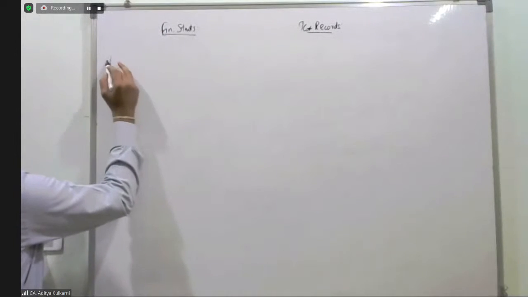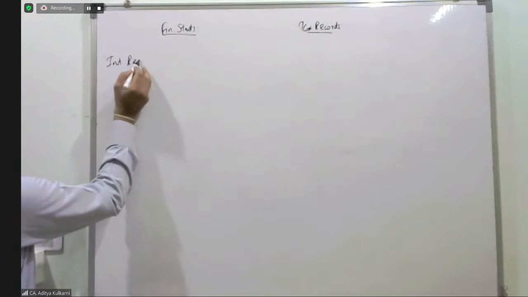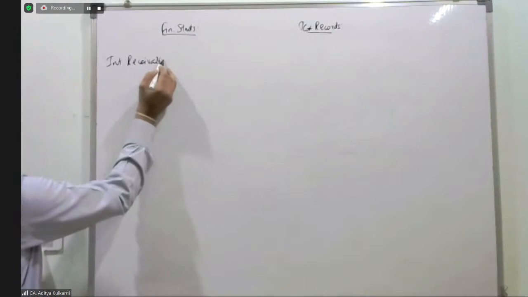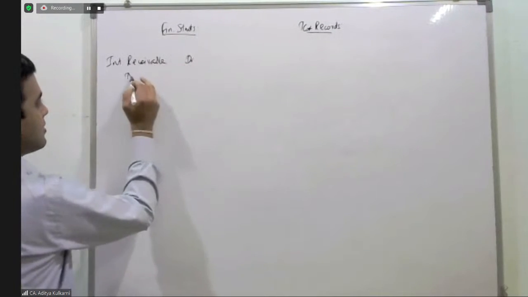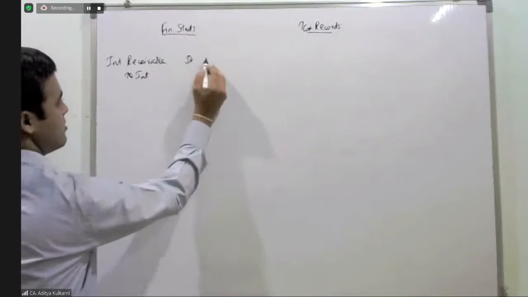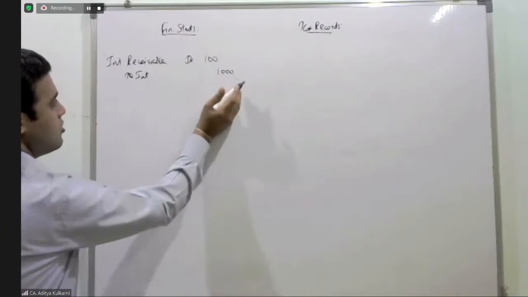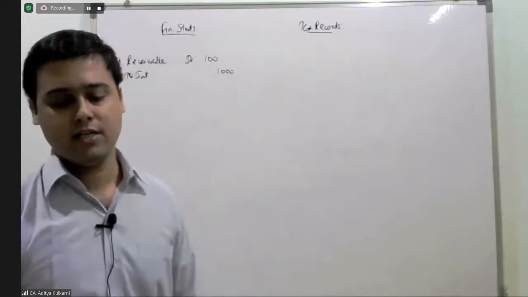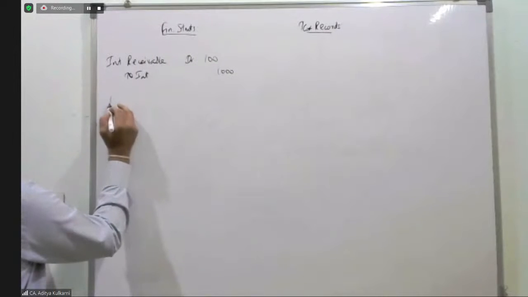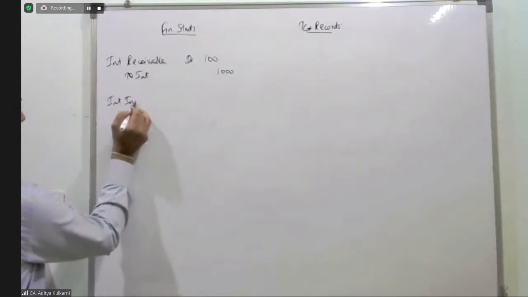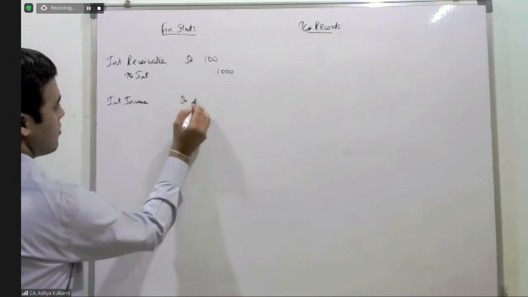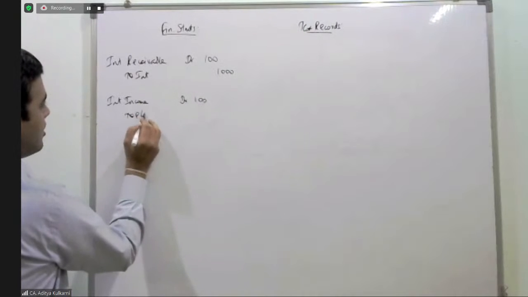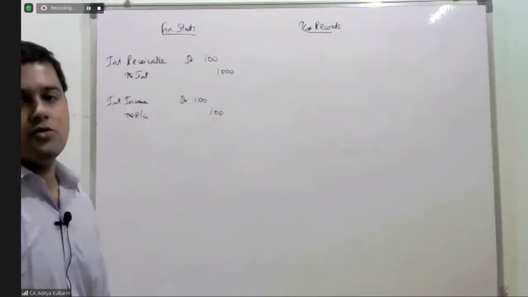In the financial statements, you have already passed the entry: interest receivable account debit to interest income, 100 rupees, and this interest you transfer to P&L. Interest income account debit to P&L 100. This is what you have passed.